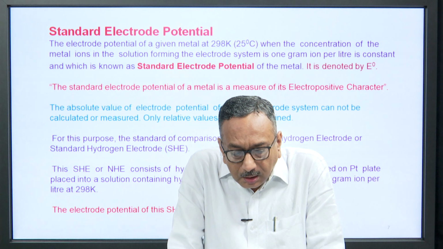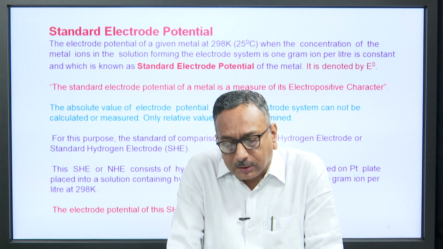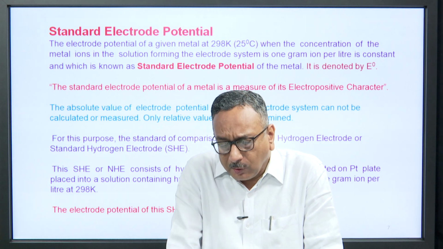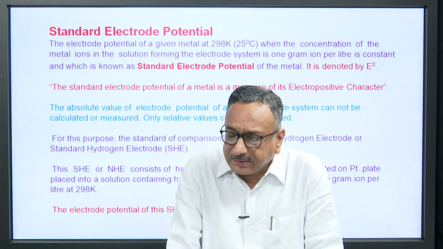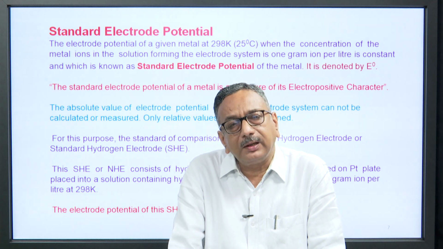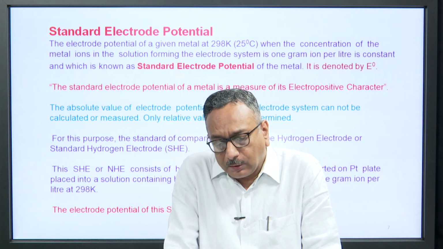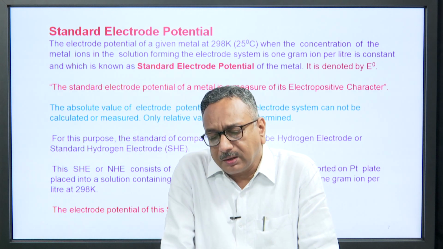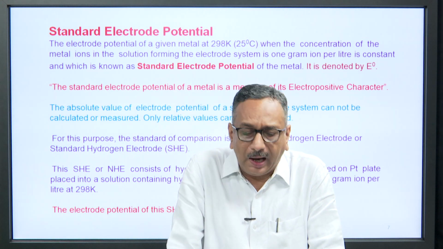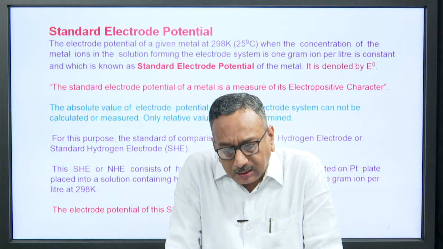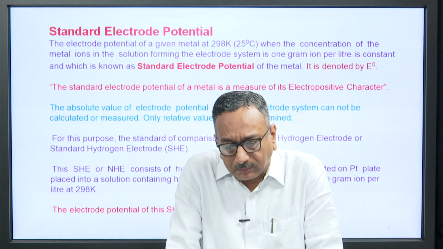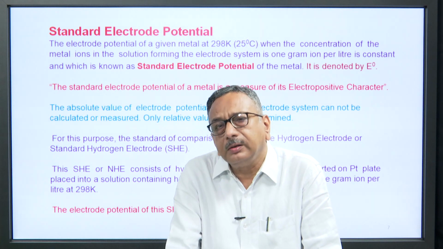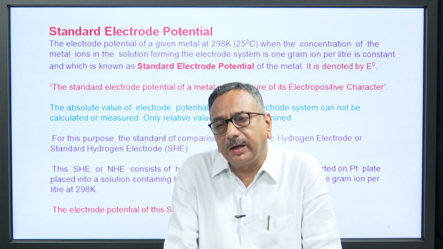What is it? The standard hydrogen electrode or normal hydrogen electrode consists of hydrogen at 1 atmosphere pressure supported on a platinum plate placed into a solution containing hydrogen ions at a concentration of 1 gram ion per liter at 298 K, that is 25 degrees Celsius. The electrode potential of this standard hydrogen electrode or normal hydrogen electrode is taken to be 0.